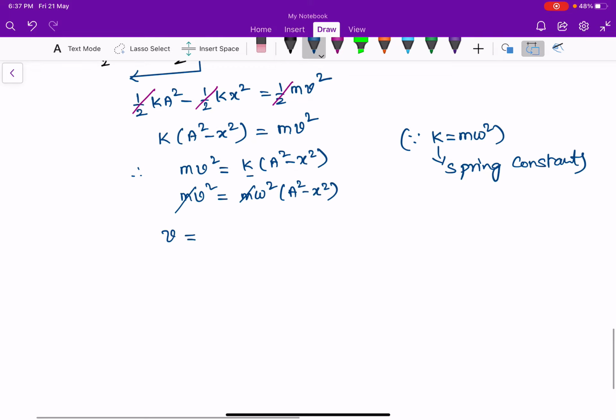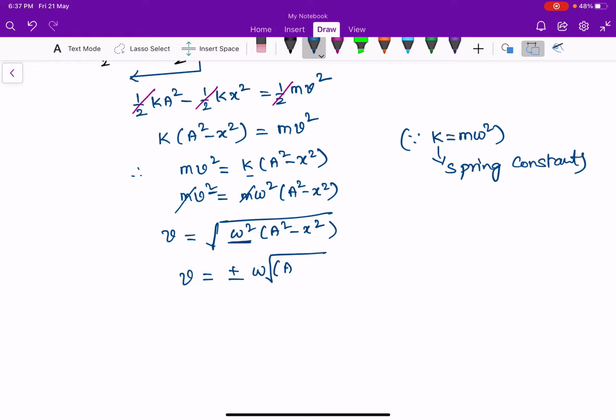So v is equal to, when the square comes to the right side, it becomes under root omega square into a square minus x square. So v is equal to plus or minus, when omega square comes out of the square root, it becomes omega under root of a square minus x square. This is an expression for the velocity of a simple harmonic oscillator. Velocity v is equal to plus or minus omega under root of a square minus x square.